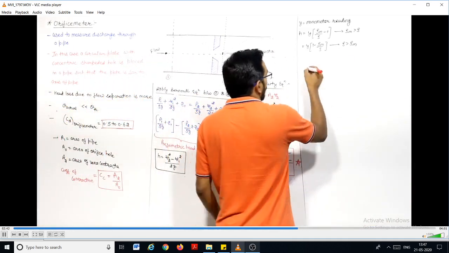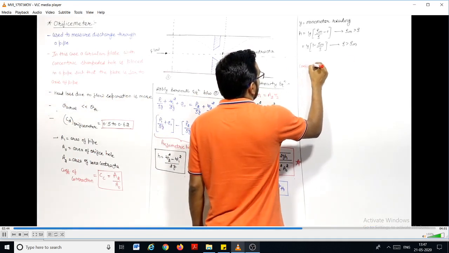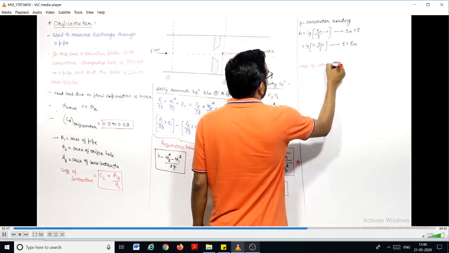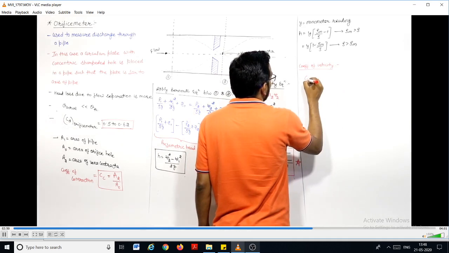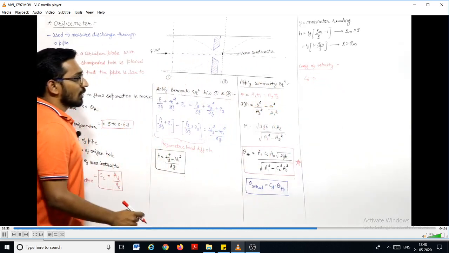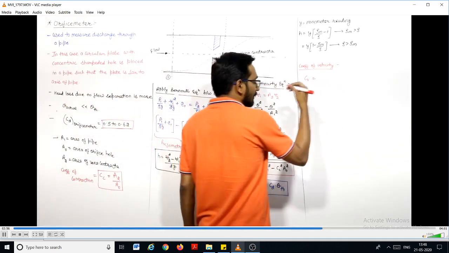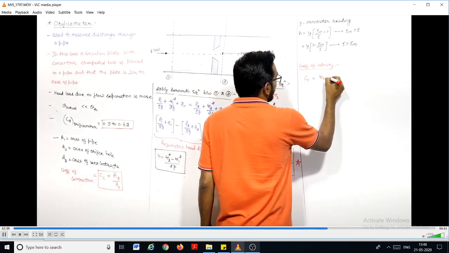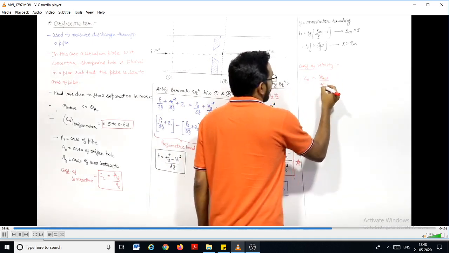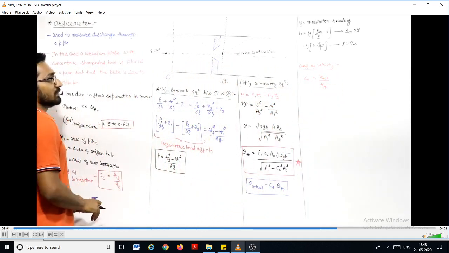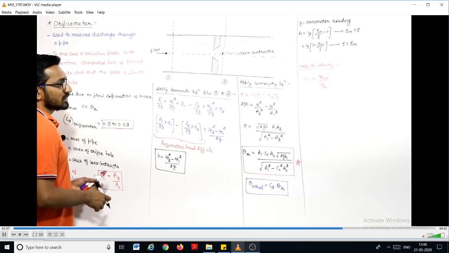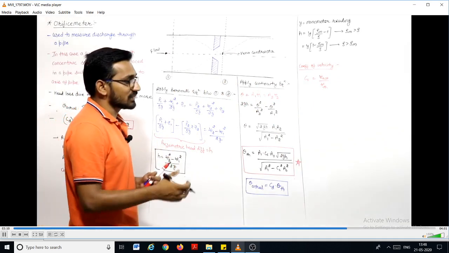There is a term known as coefficient of velocity. We will explain it later also. There is a term known as coefficient of velocity, that is CV, right? Because the coefficient of velocity, the meaning of the mathematical relation is actual velocity upon theoretical velocity. Actual velocity upon theoretical velocity, because the velocity, as we know from the continuity equation, is not like that, because there are some losses, there are some frictions are there, losses are there.